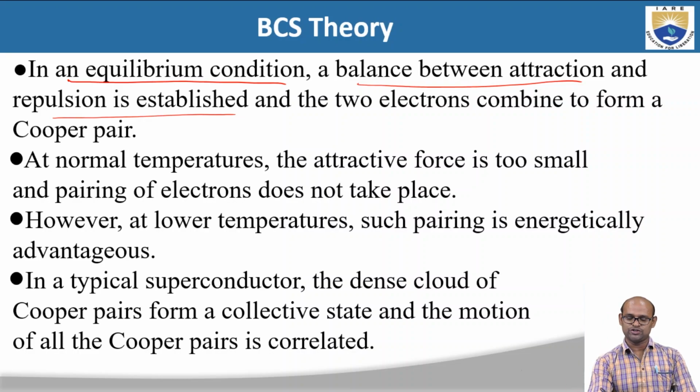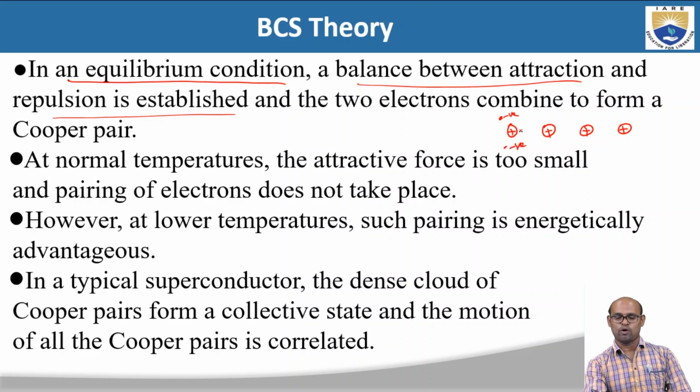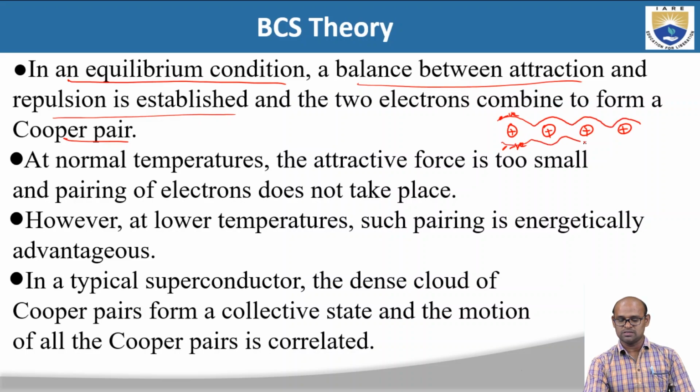So you have positively charged ions, all sitting on lattice sites, and you have negatively charged electrons. These electrons are free in the lattice, and they can move throughout the lattice, right? So in an equilibrium condition, a balance between the repulsion between two electrons and the attraction between the electron and the positively charged ion is established. When there is a balance between attraction and repulsion, the two electrons combine to form a Cooper pair, and then they propagate through the lattice because of this phonon.